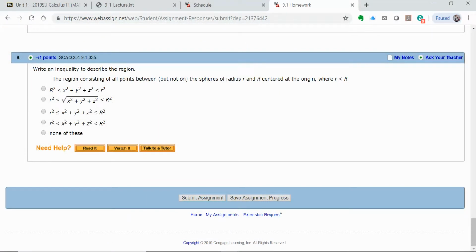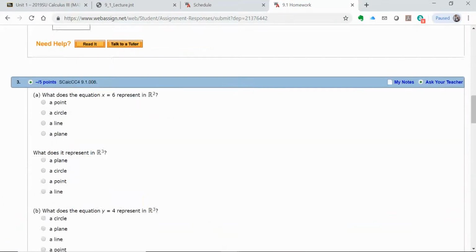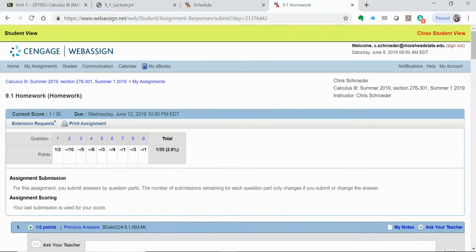The main reason we have due dates is to make sure you're staying on task and keeping up with the work as you go through. All right, so that is the homework. And again, you can submit the whole thing. But if I don't do anything else, I still have 1 point on this assignment, and nobody can take that point away from me. All right, let's go back to home.